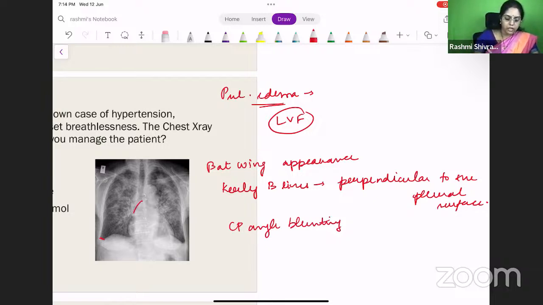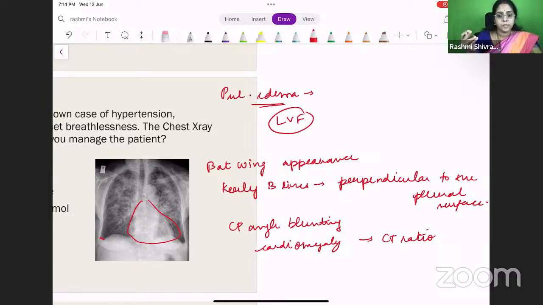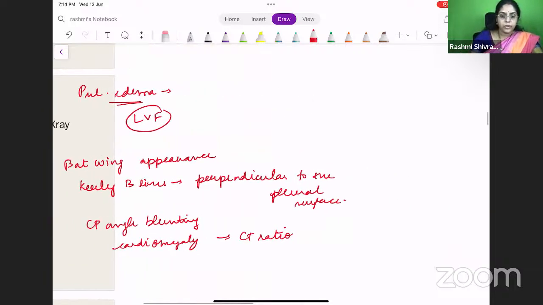And the patient can also have cardiomegaly, right? How do you find out this cardiomegaly? This will be based on the CT ratio, cardiothoracic ratio. So these are all the common findings in a patient with pulmonary edema. Basically you will have bat wing appearance, Kerley B lines, and CP angle blunting. Cardiomegaly will be there, right? Yes. So how will you treat this patient? You have to give Lasix. You have to give oxygen if needed. You have to give positive pressure ventilation, right?